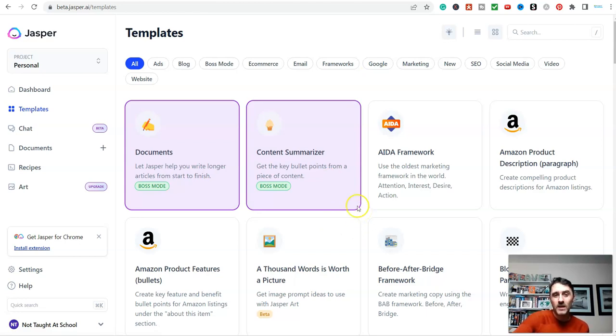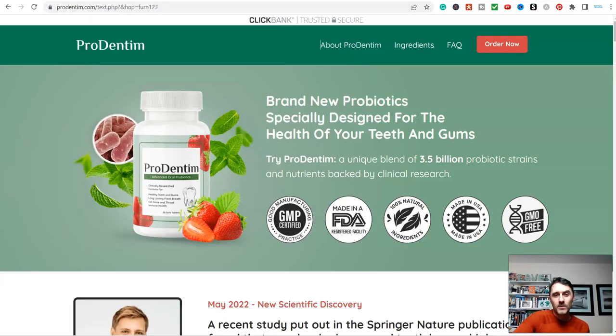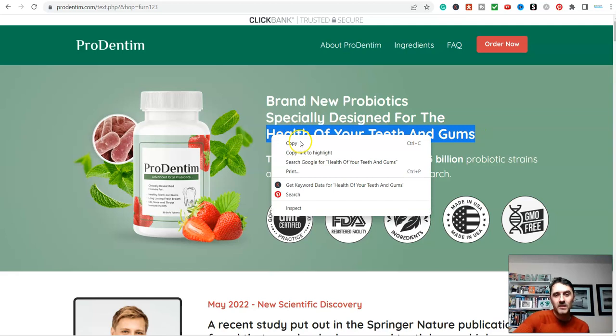But what I'm going to do is come over here to documents, okay? In here, I'm just going to click on start from scratch. I'm basically going to be promoting this product here, so the health of your teeth and gums, okay? Health of your teeth and gums. So I'm going to copy this like so.